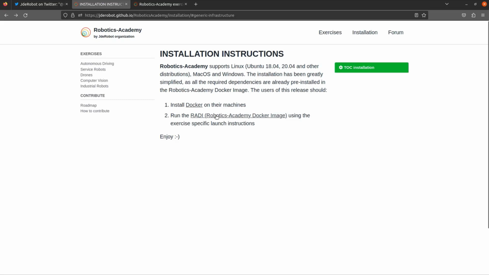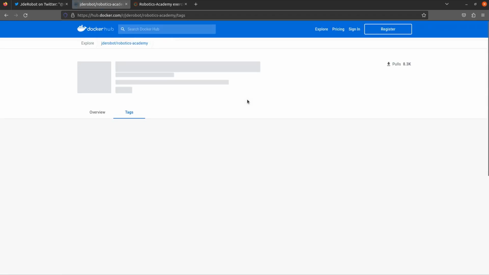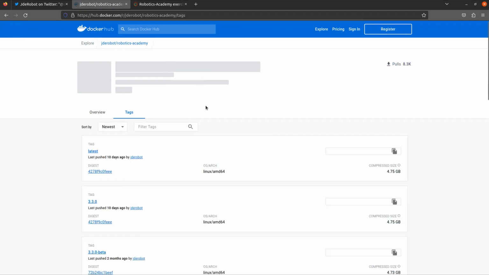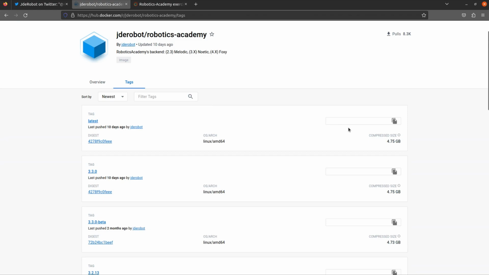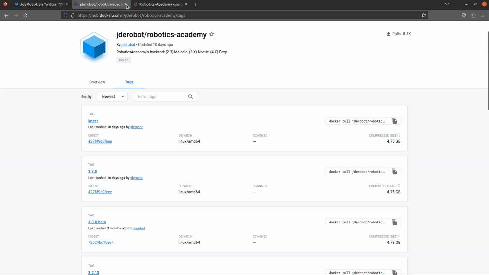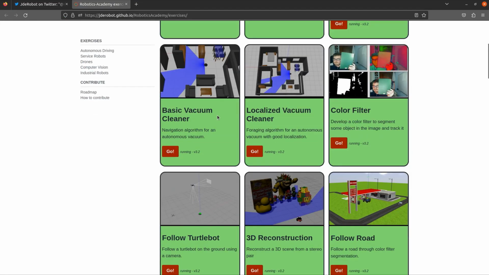Okay, so you have already seen in my previous video that this is the Docker image and how to pull it. Just copy the link and paste it in your terminal, and it will pull automatically. Then you just have to run it in the terminal and open the exercise tab.